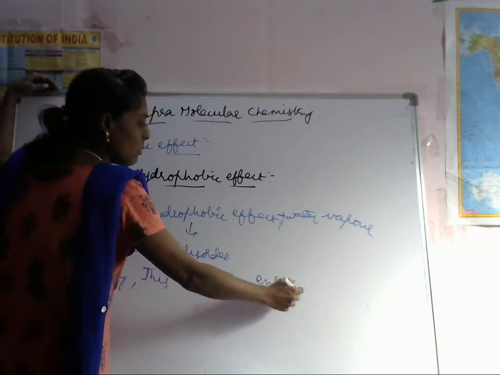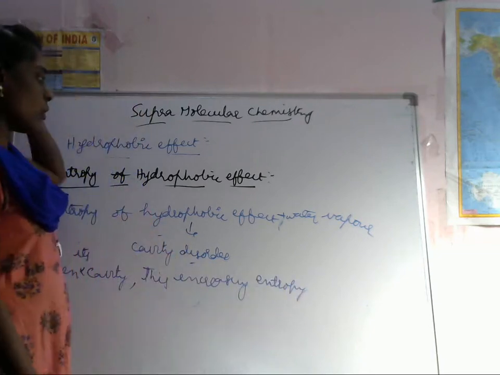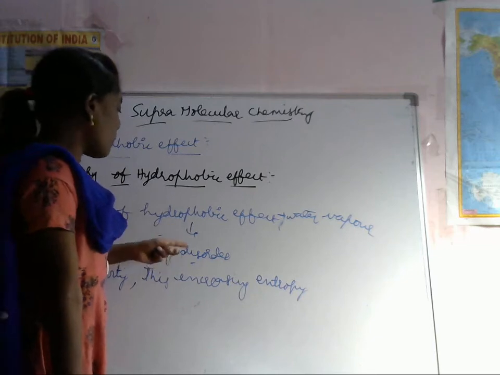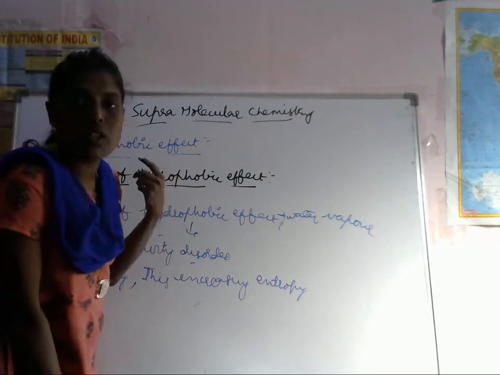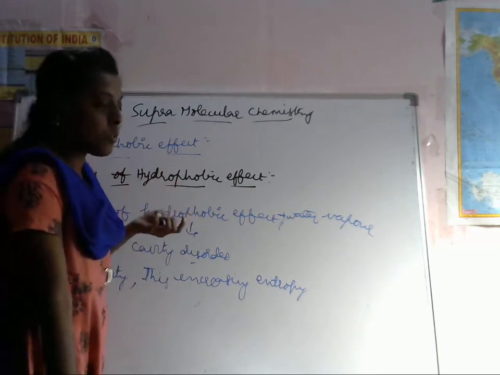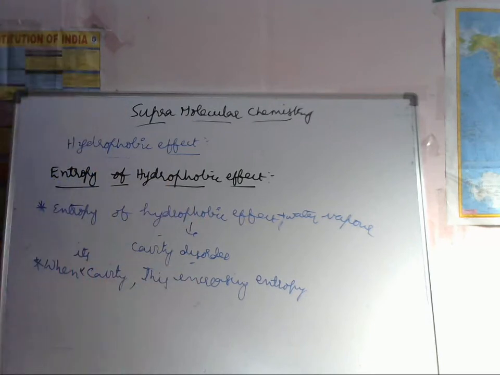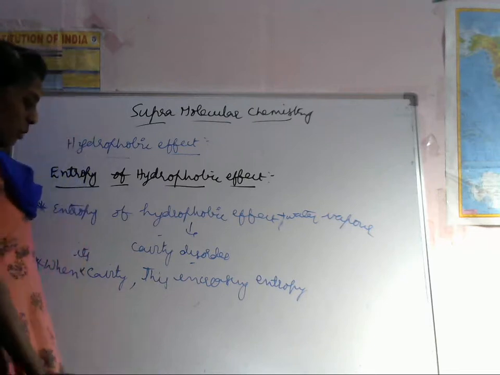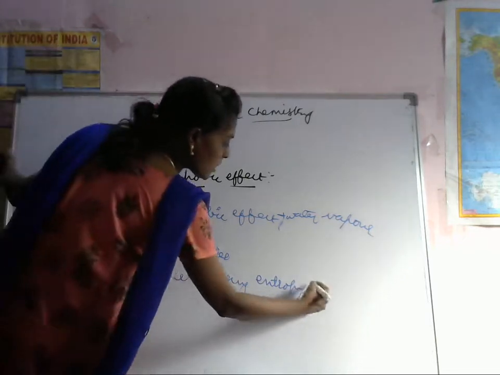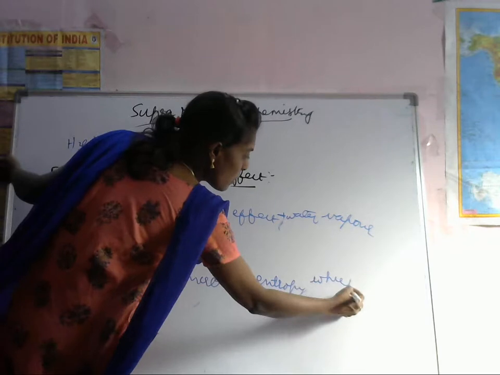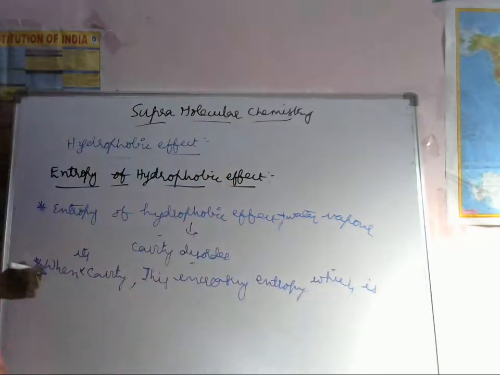Because of this hydrophobic effect, the cavity disorder is more. More disorder means what? Entropy will be more. So that is why entropy is a favorable effect.